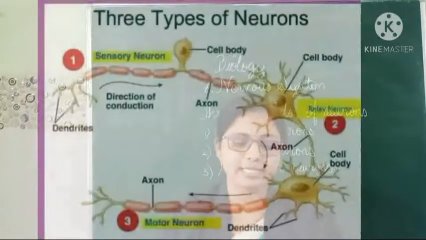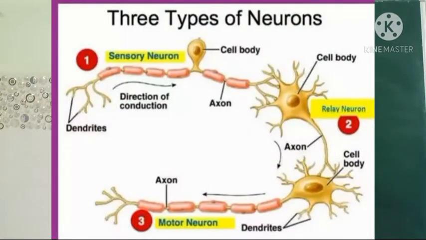The first is the sensory neuron. You can see in the figure what is known as a sensory neuron. This carries impulses from the sense organs to the spinal cord or brain. Next is the motor neuron. You can see in the diagram it is written as a motor neuron, second in number. This carries impulses from the brain and spinal cord to the muscles and glands.